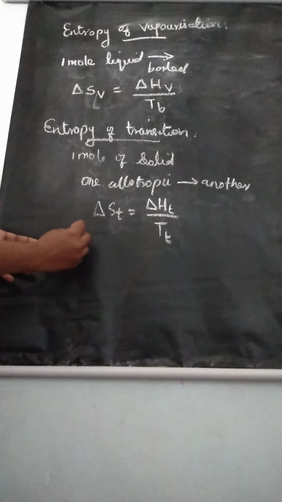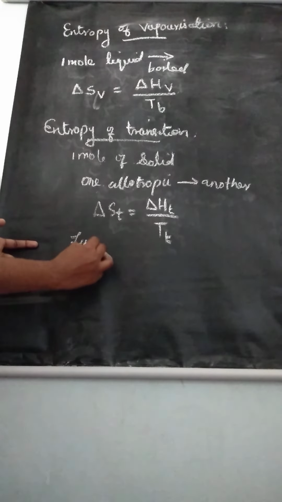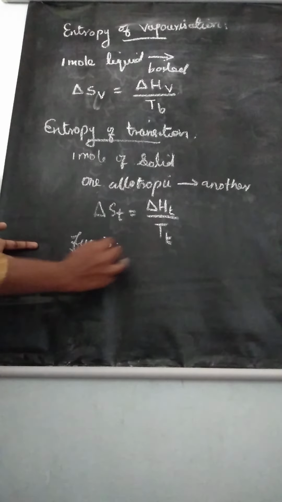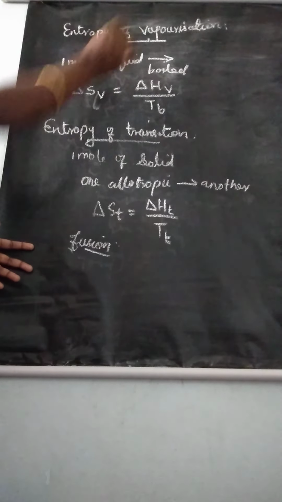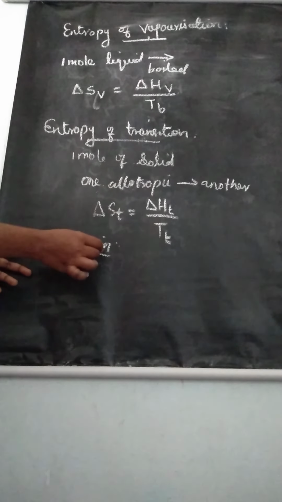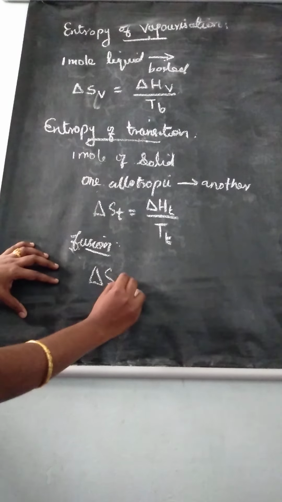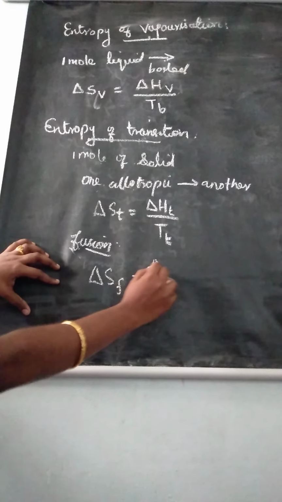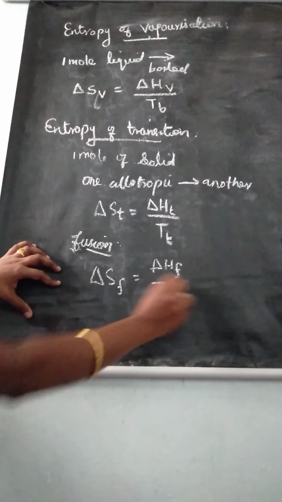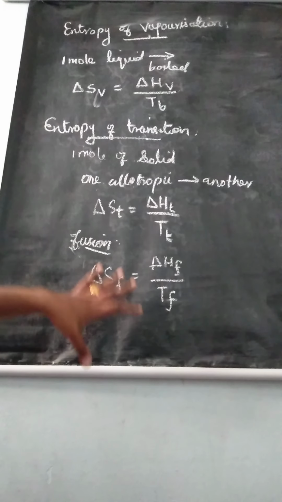First we learn entropy of fusion, then second topic, entropy of vaporization. Third topic, entropy of transition. Entropy of fusion we learned. The formula: delta S F is equal to delta H F divided by T F. That is entropy of fusion.